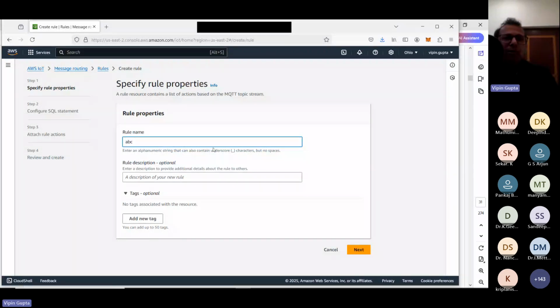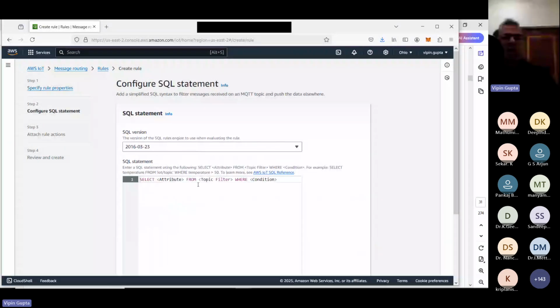And if millions of devices are there, we do not want to capture all the data, so you can select. In my case, for demo purposes, I'm just saying select star from all, which is not recommended because you do not want to store all the data. Here we can use SQL-type commands and filter the data. But for now we are saying select star from all. Then we say next. Now this is important.